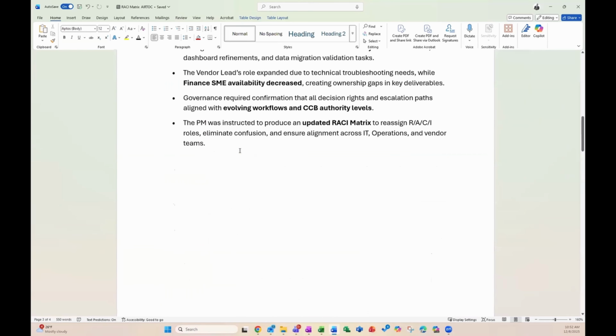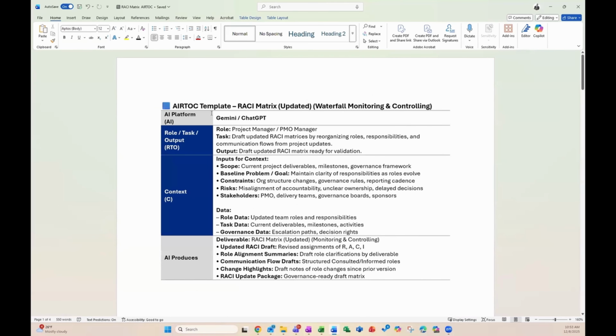All right, so let's go back to the top here and talk about where we're going to start with the AIRTOC template. The framework remains the same. The AI platform, role, task, and output in your context is on the left-hand side. AI produces, again, is really just an example of what AI should produce for you once you submit your prompt. Okay, so let's start with the AI platform. Again, we recommend Gemini or ChatGPT for this query. The role is going to be a project manager or PMO manager. The task is draft an updated RACI matrix by reorganizing roles, responsibilities, and communication flows from project updates. The output is going to be a drafted, updated RACI matrix ready for validation.